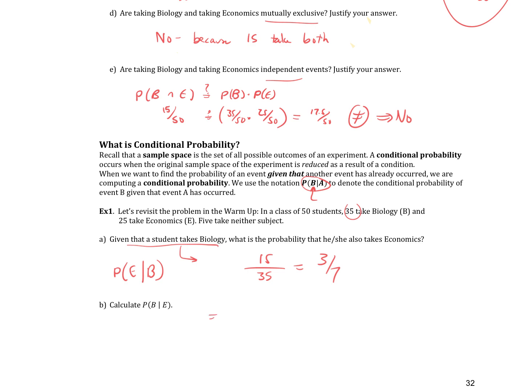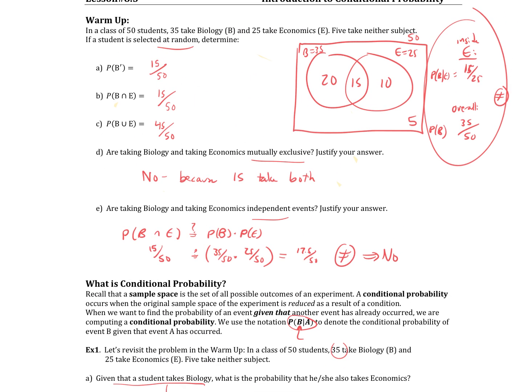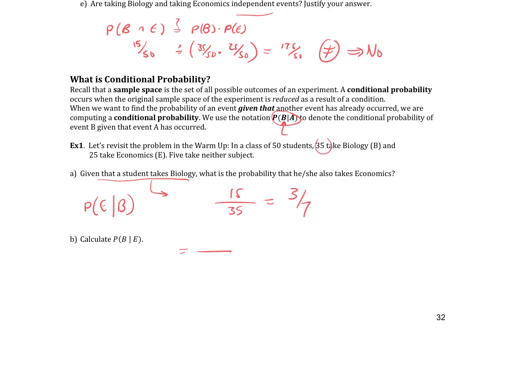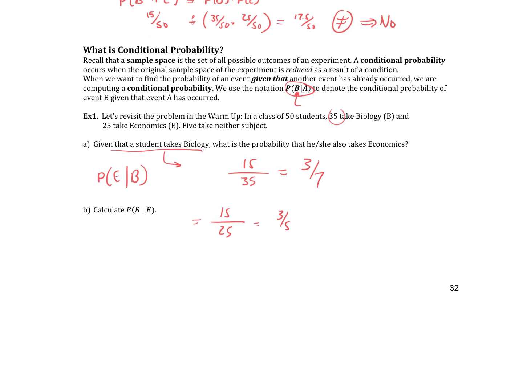Probability of B given E. Then that's going to be out of the econ circle. And the econ circle is this circle. Out of that circle, out of that 25, how many people are taking bio? What's the probability of bio given econ? That's 15 out of 25. So it's the same numerator, but it's out of a different denominator. Now it's just out of the econ people, which is 3 out of 5, and these are not the same. This is not a test for independence. The fact that those two are not equal, that's not about independence. That's just about finding this and finding this. That's all we just did there.